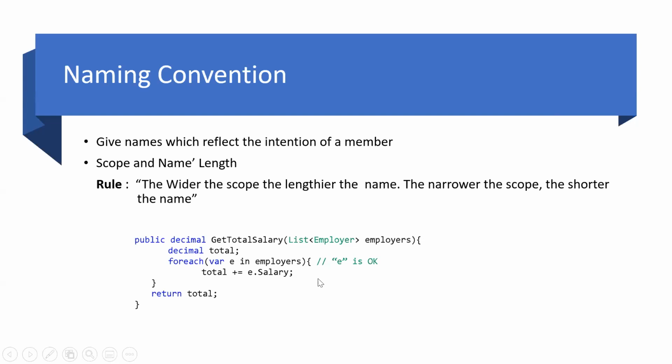E is fine for this purpose. But if we give T instead of total for a decimal, that would be difficult to understand, whether it is a lengthy method or even a smaller method. So try to give a lengthier name wherever required and narrow names where the scope is less.